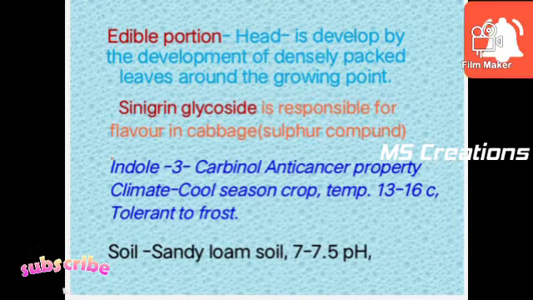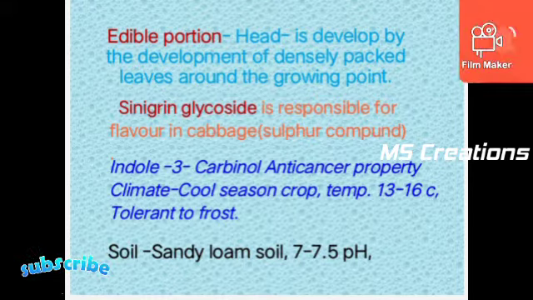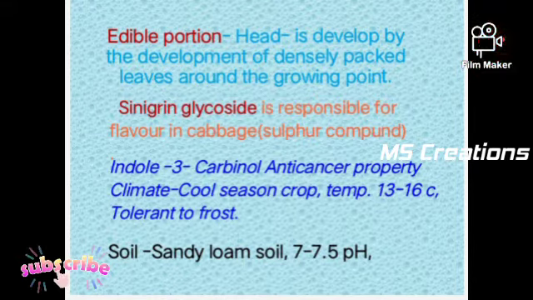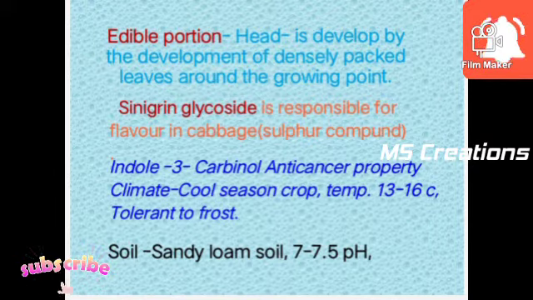Then climate. Cabbage is a cool season crop. That is why it requires a low temperature, which ranges between 13 to 16 degrees Celsius. It is tolerant to frost. Then soil. Cabbage can grow in a wide range of soils, but higher yield and good quality come in a sandy loam soil, which is fertile and well drained, and the soil pH is 7 to 7.5.